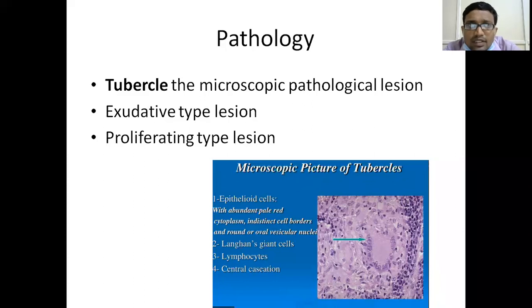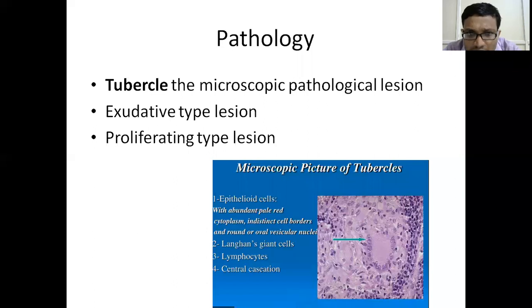Granulomas will be seen. So the next thing I want to say is, depending upon the immune response, an exudative type of lesion or a proliferative type of lesion can be seen. If the immunity is less, an exudative type of lesion will be seen.